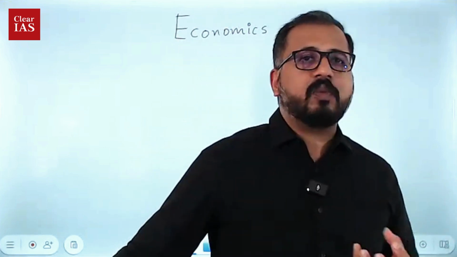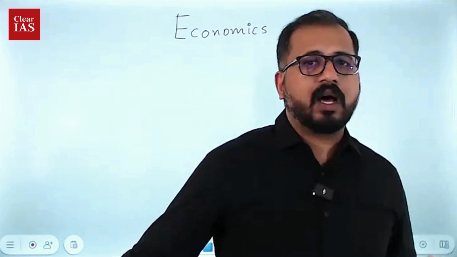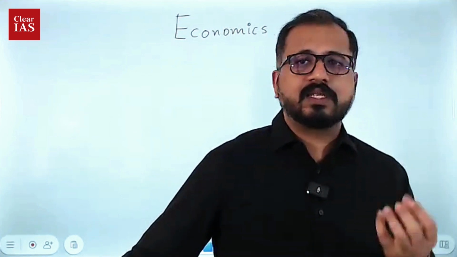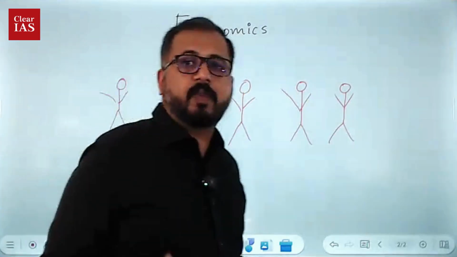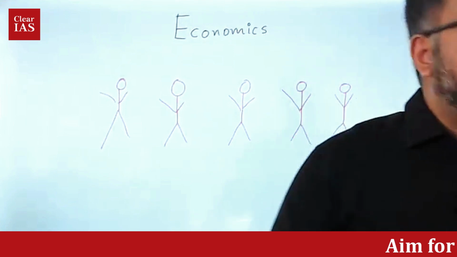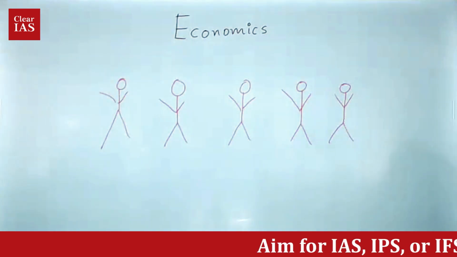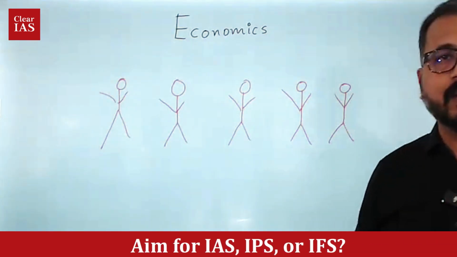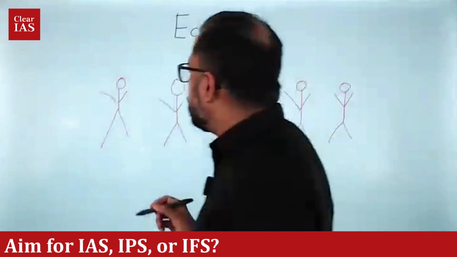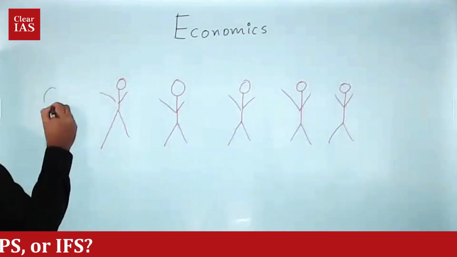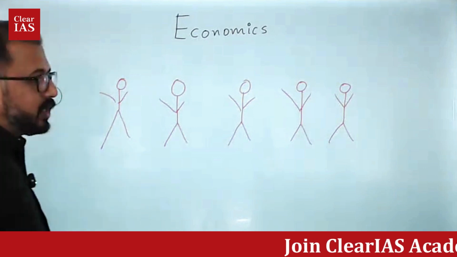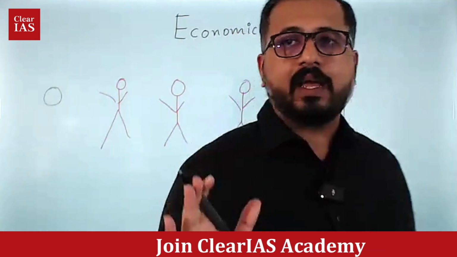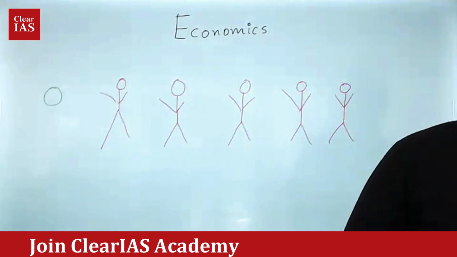The economists mostly study about resources and their management. Resources in the sense that economists find that resources on Earth are mostly scarce, means resources are limited. For example, suppose there are 5 persons. There are only 5 persons on the whole Earth. Let's assume that, this is a hypothetical situation. And there is only one apple for them to eat. Everybody needs at least one apple a day, but there is only one apple available.